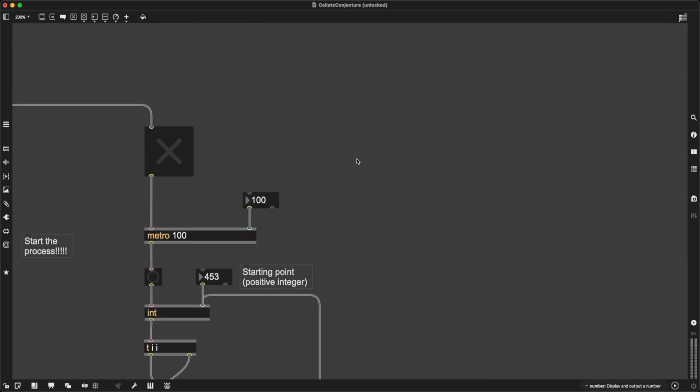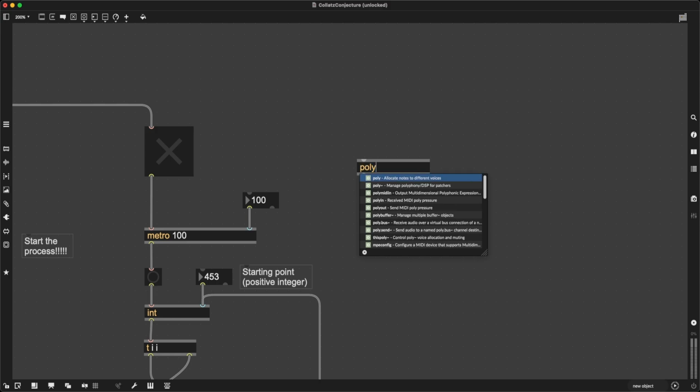And to be able to do this well, I have to use an object called polytilde. And I have been dreading this day. I don't think I've made any videos on polytilde because it's a complicated object. It's an object I have not mastered completely myself, and it's a very in-depth topic. So I want to be very practical with how this object works. What this object essentially does is manage polyphony and DSP for patchers.